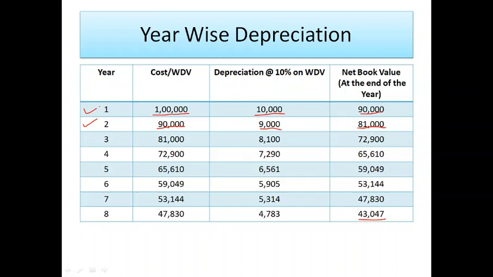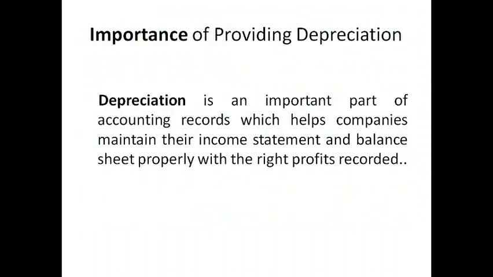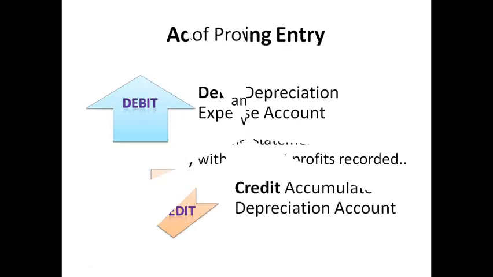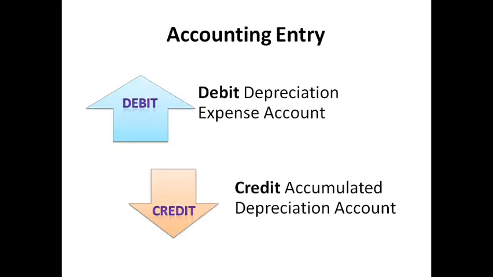Now the importance of providing depreciation. Depreciation is an important part of accounting records which helps companies to maintain their income statement and balance sheet properly with the right profits recorded. The accounting entry of depreciation will be: debit depreciation expense account and credit accumulated depreciation account.